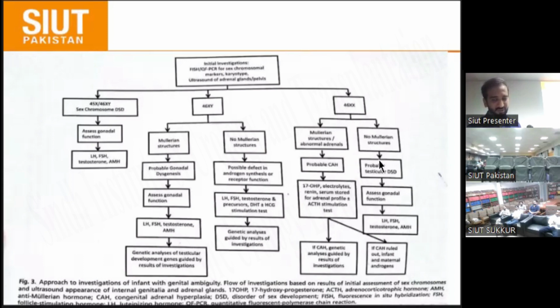It is a 46,XX DSD, but a testis is present which causes regression of the müllerian structure, and we assess the gonadal function, LH, FSH and testosterone levels. If 46,XX and müllerian structure are present, then mostly it is probably due to a defect in synthesis by congenital adrenal hyperplasia, and 17-hydroxyprogesterone, electrolytes, renin or serum steroids for an adrenal profile are tested. And there is 45,X and 46,XX chromosome DSD, where we assess the gonadal function by hormonal therapy.